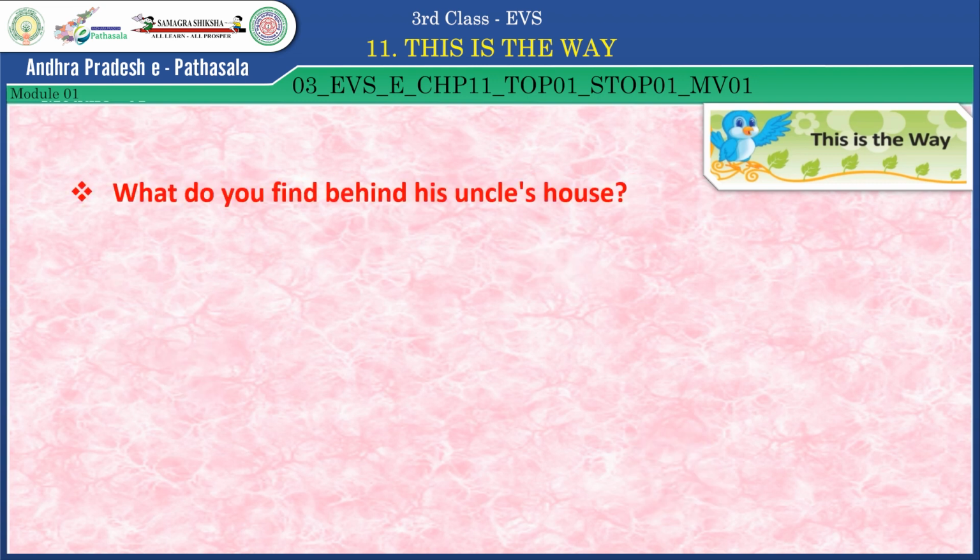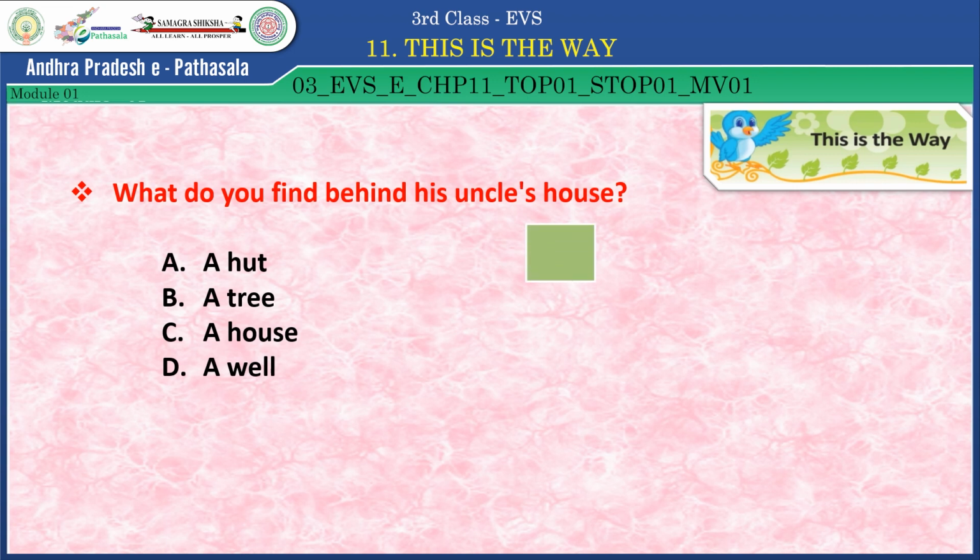The next question is, what do you find behind his uncle's house? A hut, a tree, a house, a well. Which one is the correct answer? D is the right answer, a well. So, a well is behind the uncle's house. So, well done.